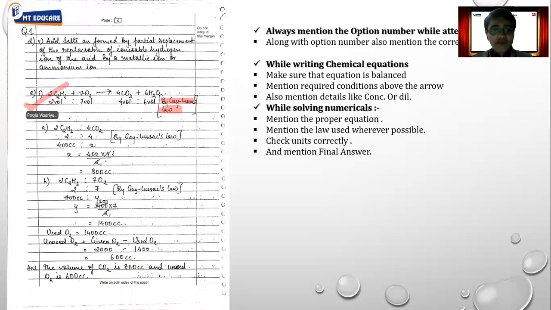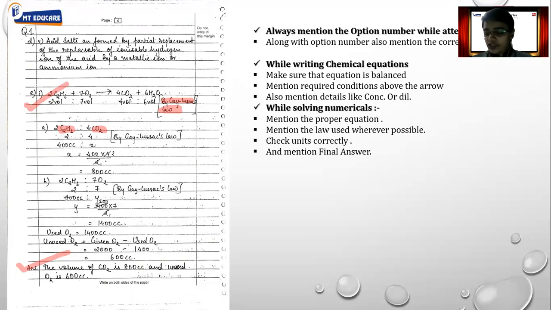Apart from that, whenever a proper pair has to be compared, like here the comparison is done between ethane and carbon dioxide, so always mention that pair first, don't directly use the numbers. At the end, most important thing, that you have to mention the proper answer. The final answer is to be mentioned correctly.